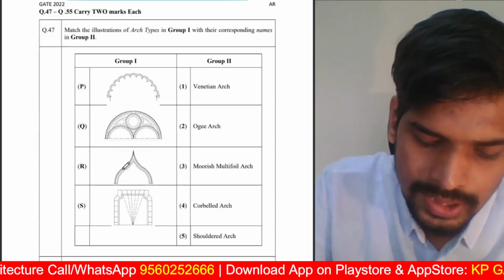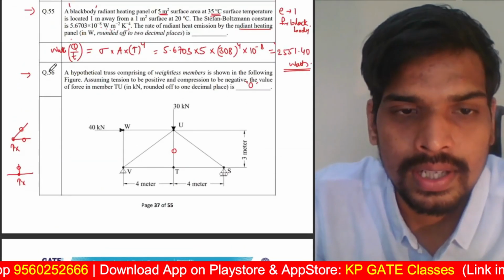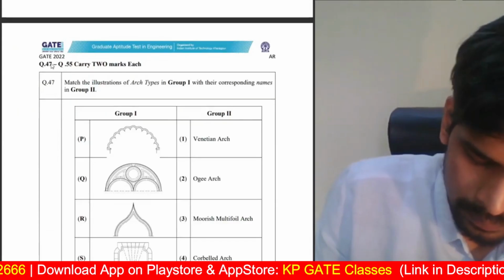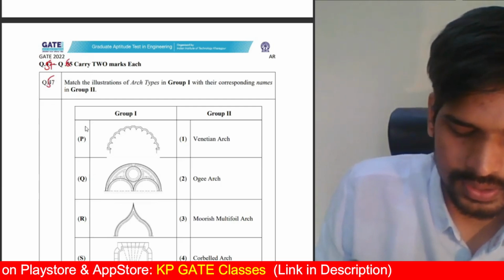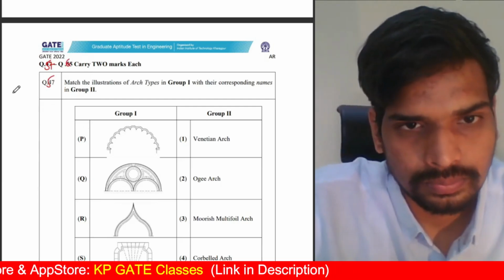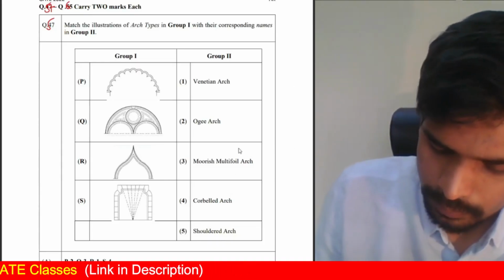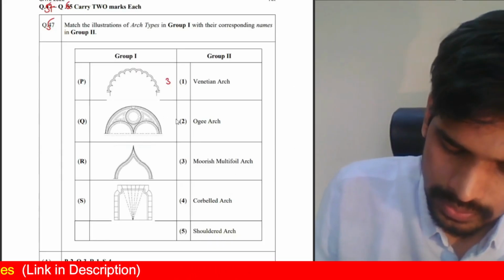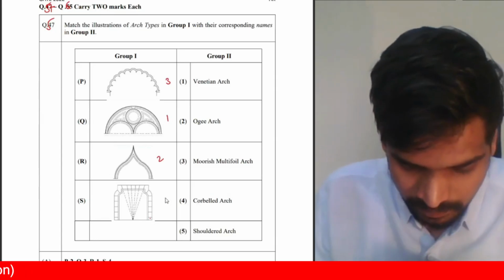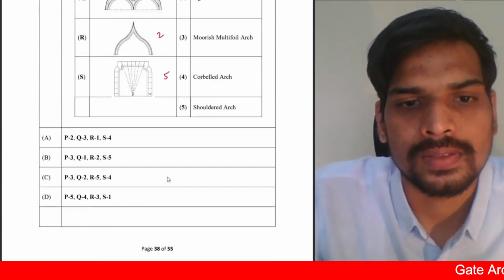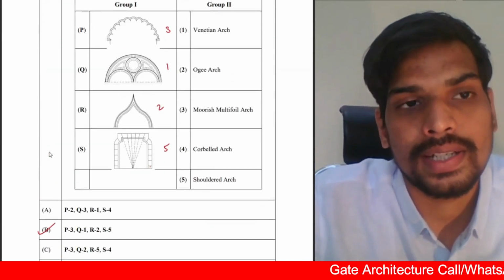Match the illustrations of arch types. Actually, this is a printing mistake in the official question paper itself. After question number 56, you should get 57, right? This is question number 57 to 65. Question number 57. Match the illustrations of arch types with the corresponding names. P is a multifoil arch, so this is a Moorish multifoil arch. Q is a Venetian arch. R is an Ogee arch, and S is a shouldered arch. 3125 is the correct answer. 3125 is option B. Pretty simple question where the diagrams are given and you need to identify the type of arch.